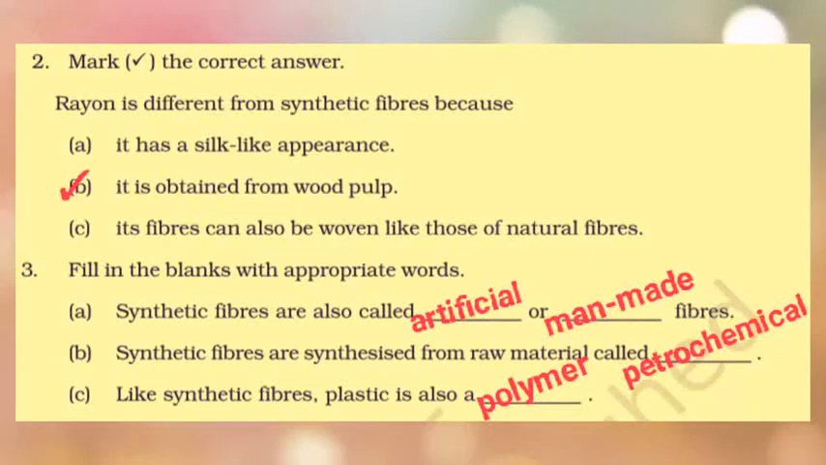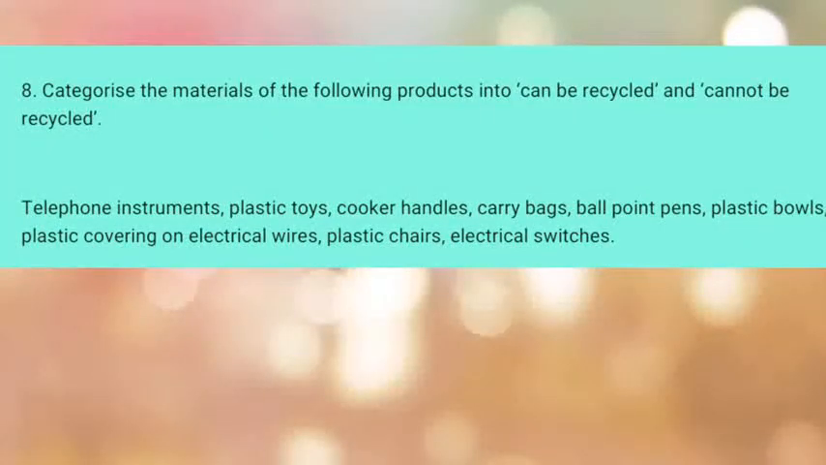Next part, we have to categorize the items that are given in the list as the ones that can be recycled and the ones that cannot be recycled. The things that are given are telephone instruments, plastic toys, cooker handles, carry bags, ballpoint pens, plastic bowls, plastic covering the electrical wires or insulation, plastic chairs, electrical switches. These are the things that we have to categorize as something that can be recycled. Recycle as in reused. We can change it into something else.